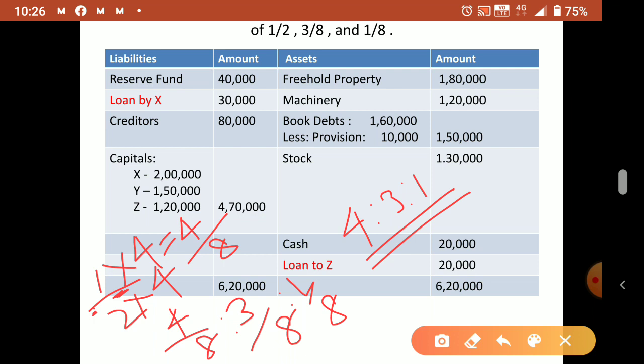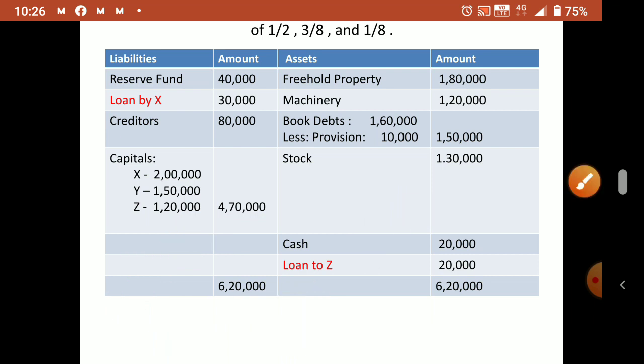So reserve fund is there. Reserve fund is a normal general fund, so it will go to the capital account. Partners will distribute this reserve fund in the 4 is to 3 is to 1 ratio. No other adjustment. If it is WCR, you have to take care. WCR adjustment will be there, and based on the adjustment you have to do. Okay, that we studied.